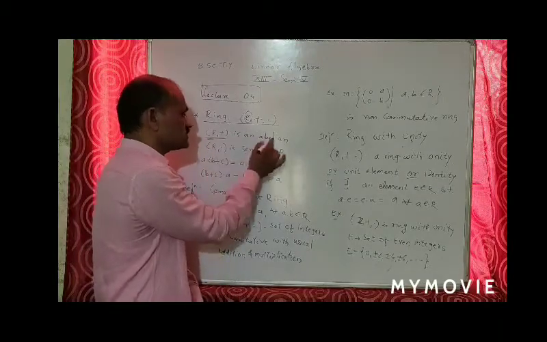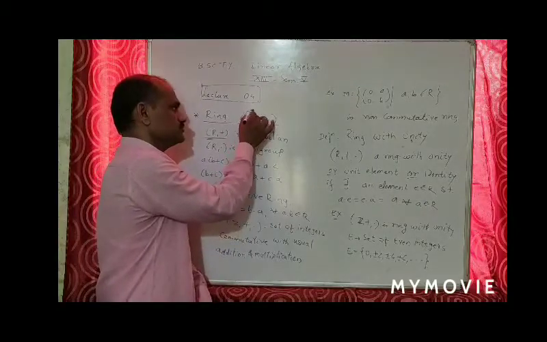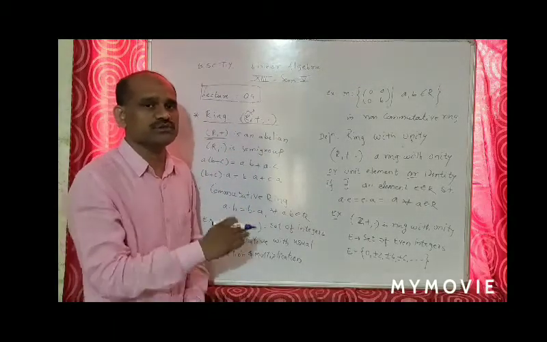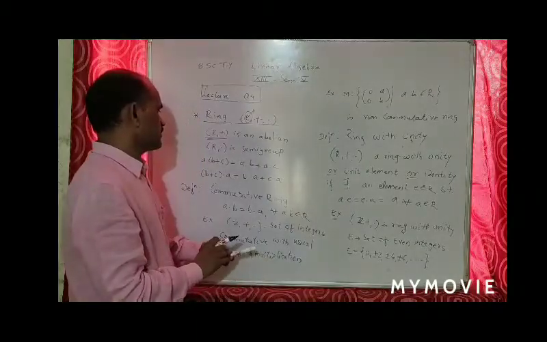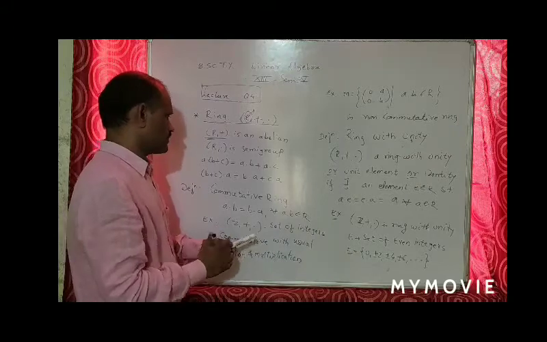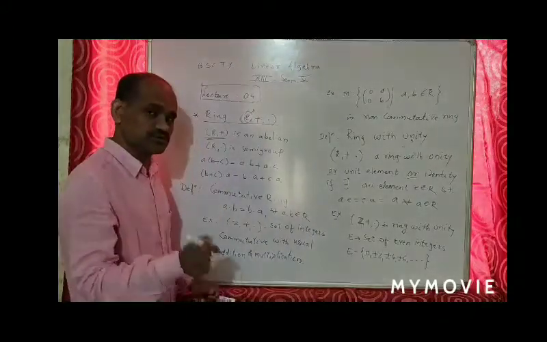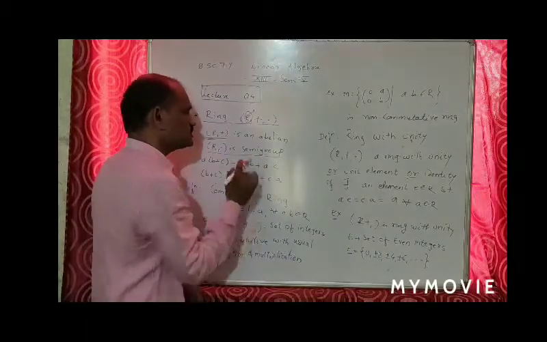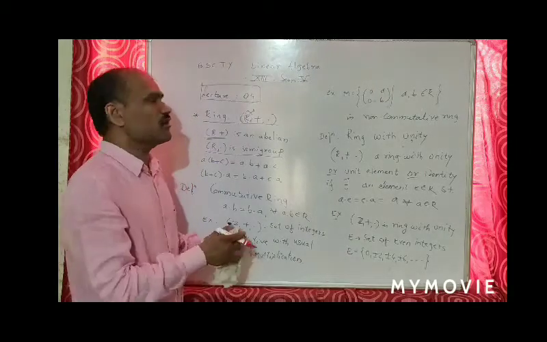(R, +) is an abelian group with respect to the plus sign, and (R, ·), with respect to multiplication or product, is a semigroup.